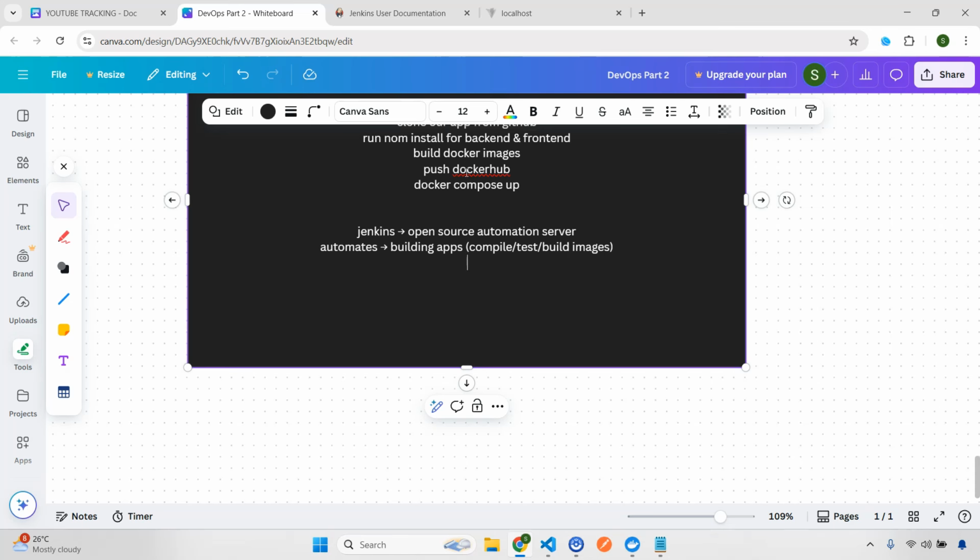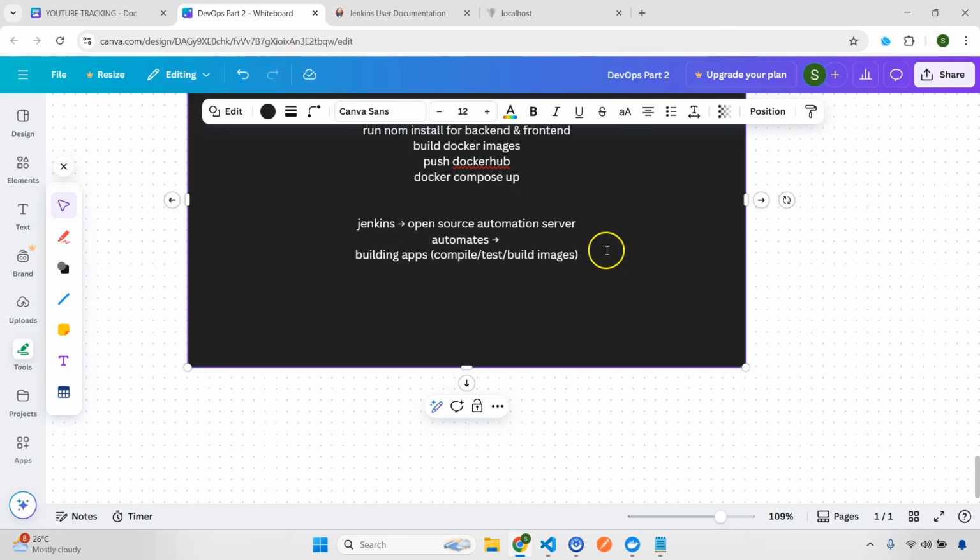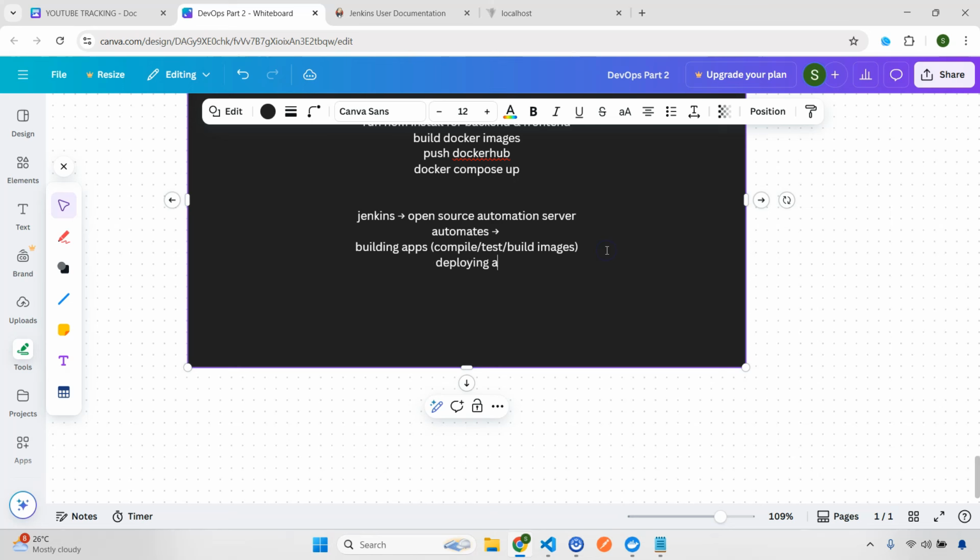Then deploying apps. Deploying apps means you push images, let's say you run Ansible, which is just an example that we are going to cover in the next part, and let's say you want to start your containers, something like that.